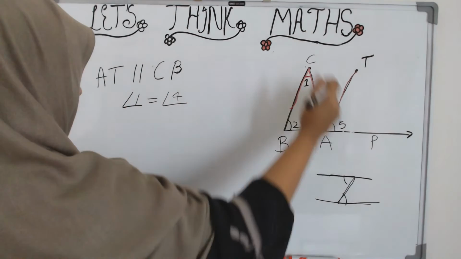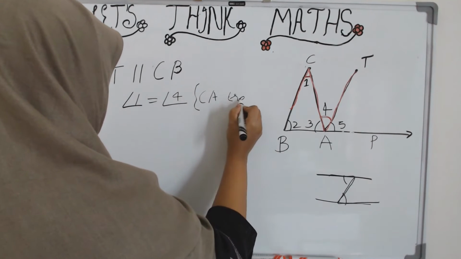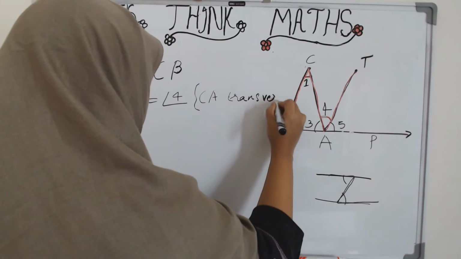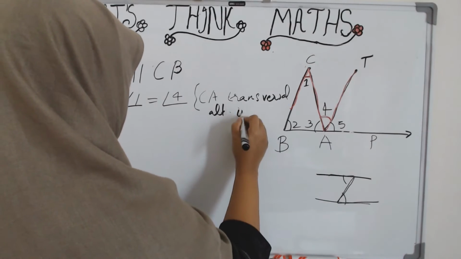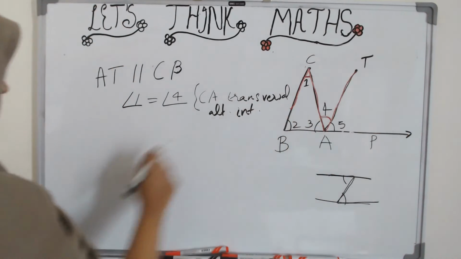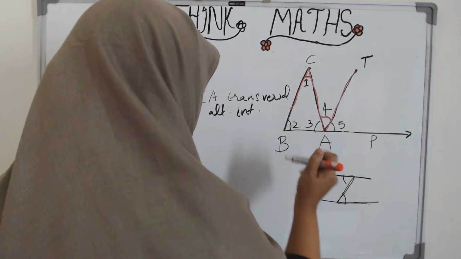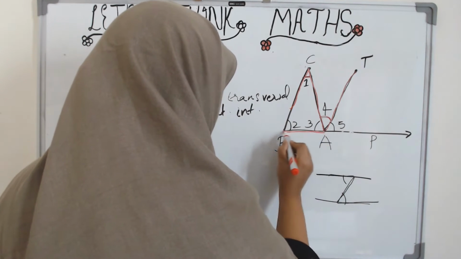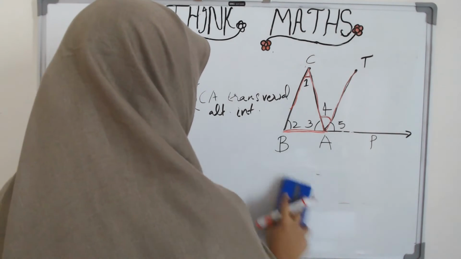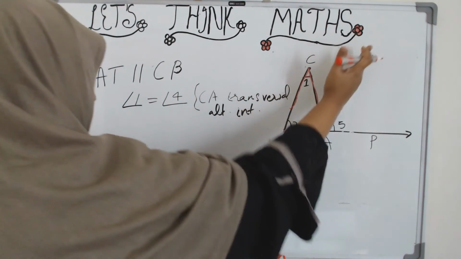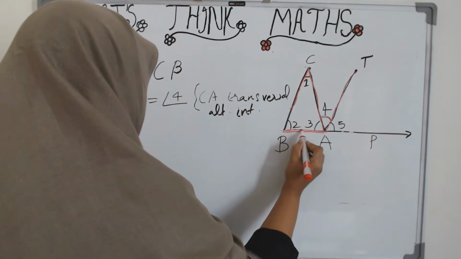Why? Because we have considered CA as a transversal and these two angles are alternate interior angles, hence they are equal. Now leave this one and consider BA. Again you take two parallel lines, which are CB and AT. But first we considered this transversal, right? But now we are considering this transversal.